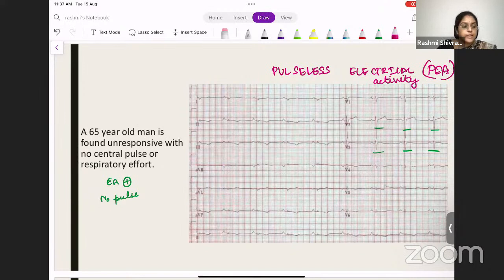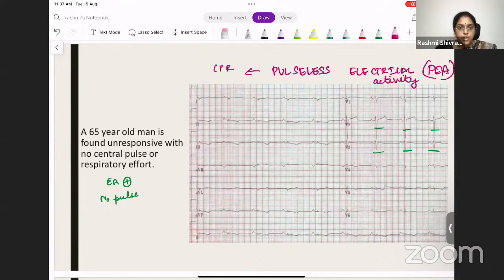That is PEA. So when the patient is having PEA, what do you do immediately for the patient? You need to start CPR as per ACLS protocol. You need to definitely start CPR. There are some reversible causes of pulseless electrical activity which you should remember, which is cardiac tamponade and tension pneumothorax. If these two are corrected, then this pulseless electrical activity will abate. So you need to look for these two reversible causes importantly: whether there is a cardiac tamponade, or whether there is a tension pneumothorax.